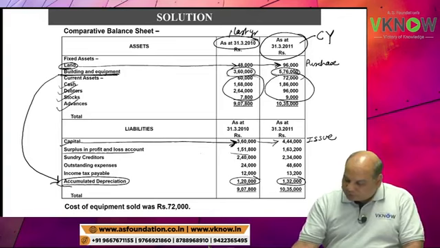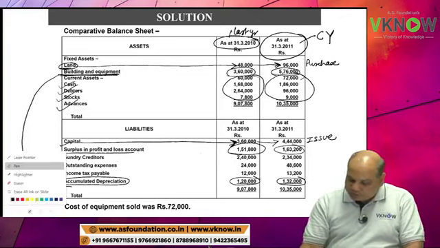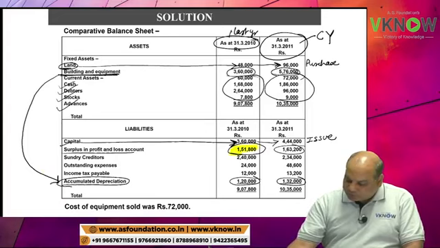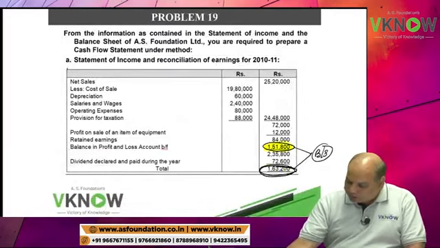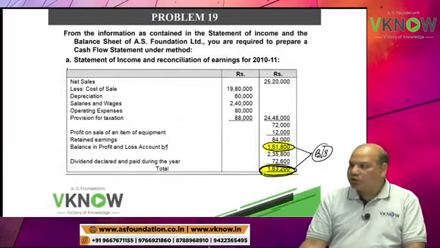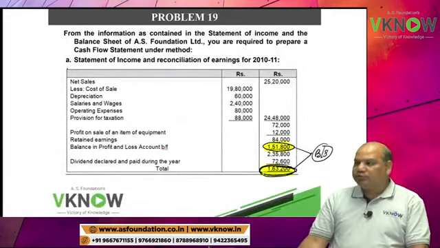Surplus in P&L account, this is opening, this is closing. This is matching with your P&L account also. Going to the previous slide, 151,800 and 163,200 are appearing in the opening and closing balances.